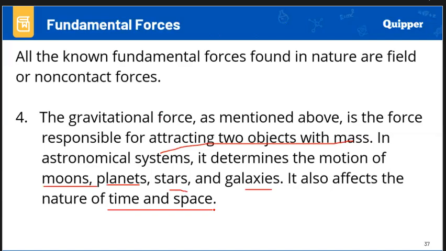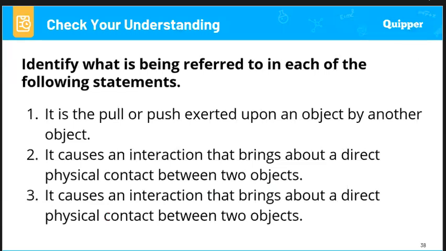So the farther you are from the moon, the higher the pull of gravity pulling you downward. But the closer you are to the moon, the more tendency you have to float. That's why astronauts in outer space are floating, because they are somehow nearer to the moon compared to our location. So those are the types of forces that I've been discussing to you, and I hope that you have learned something.